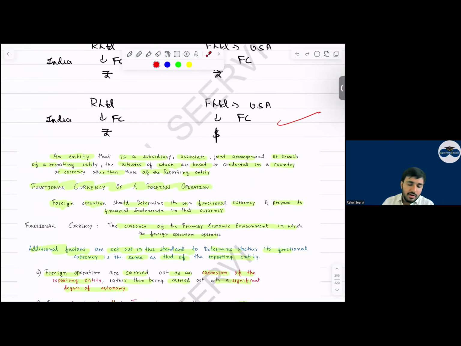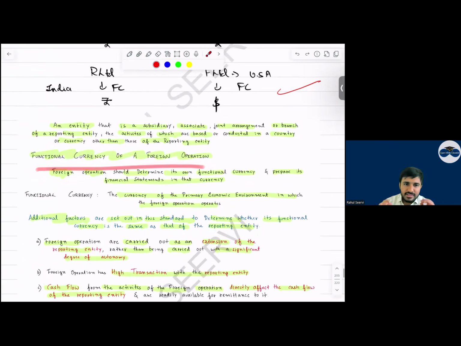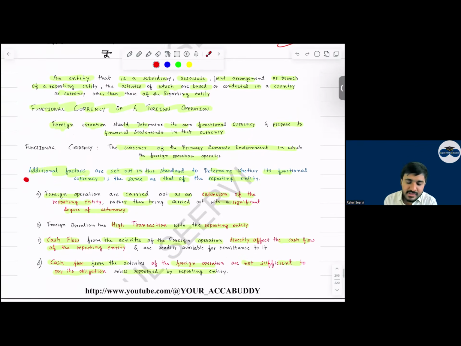Simple. Yes, sir. Functional currency, how do we determine? Can I say functional currency is what, sir? The currency of the primary economic environment in which we operate. So a direct theory question can come: identify the functional currency. Yes, sir. Then additional factors are set out in the standard. So there are additional factors.